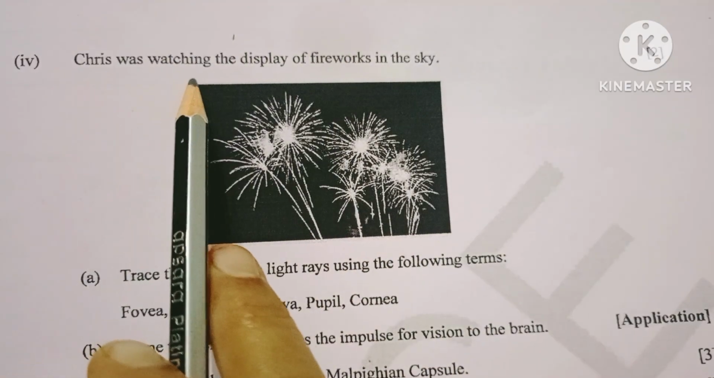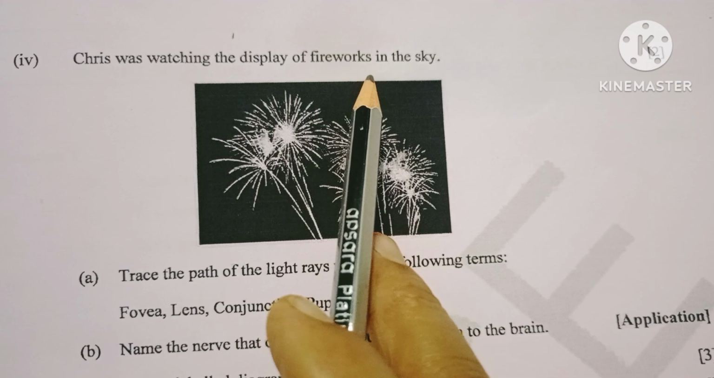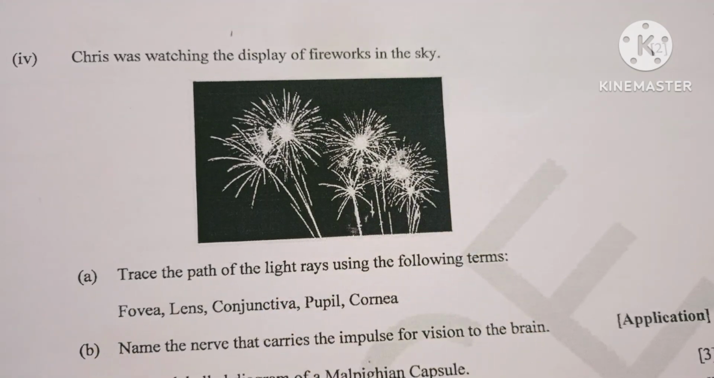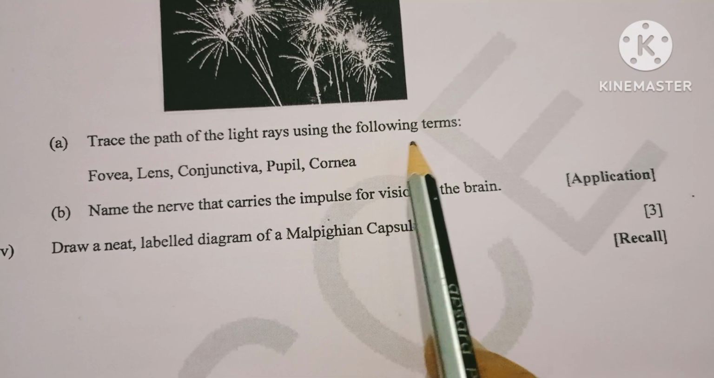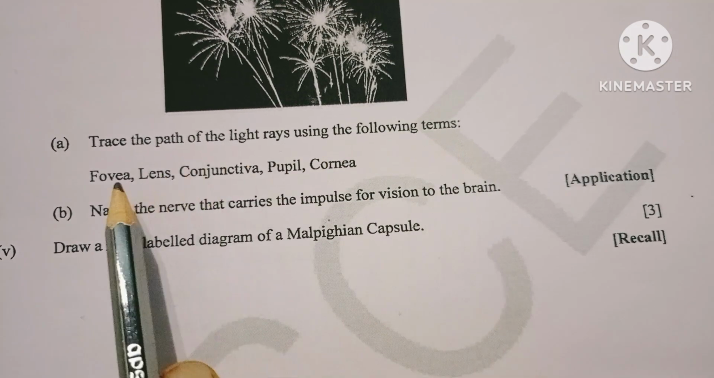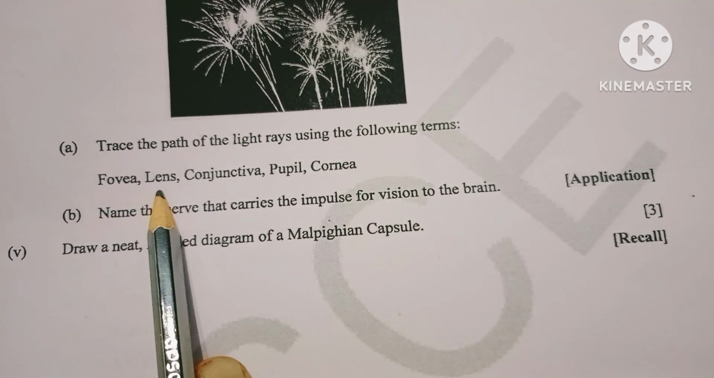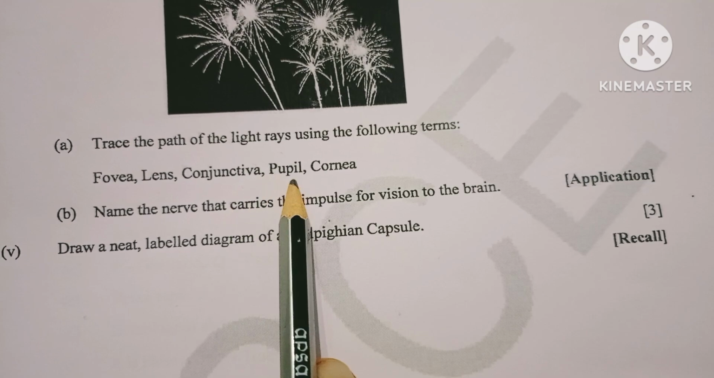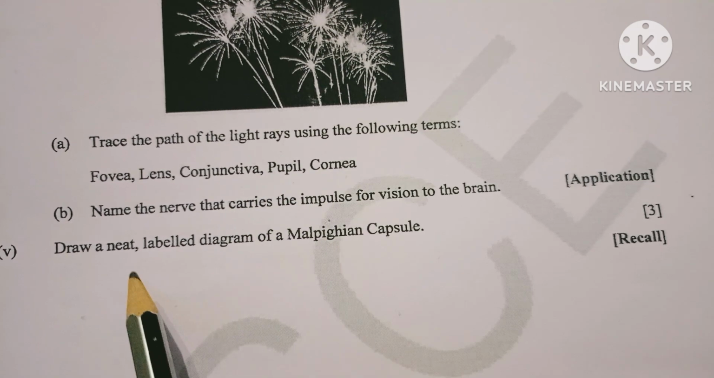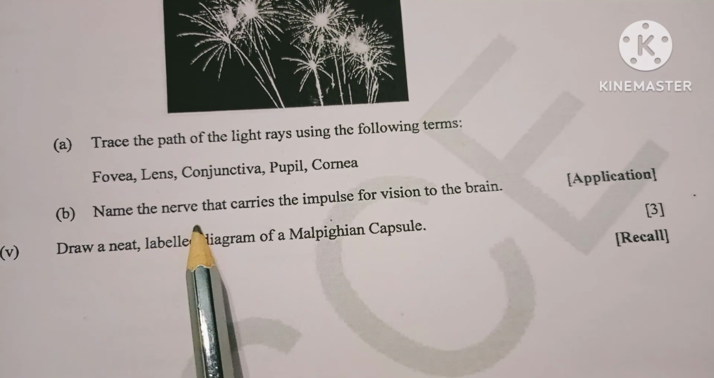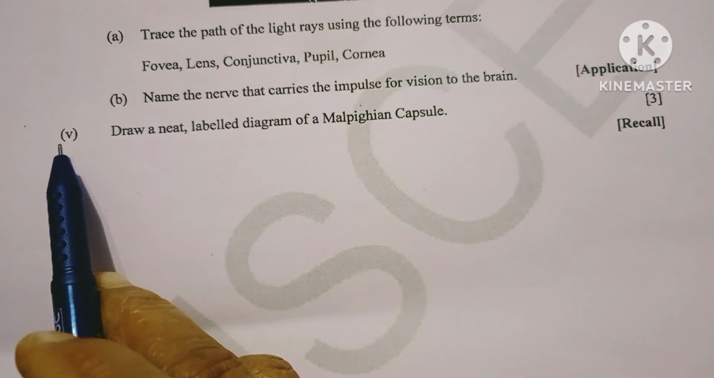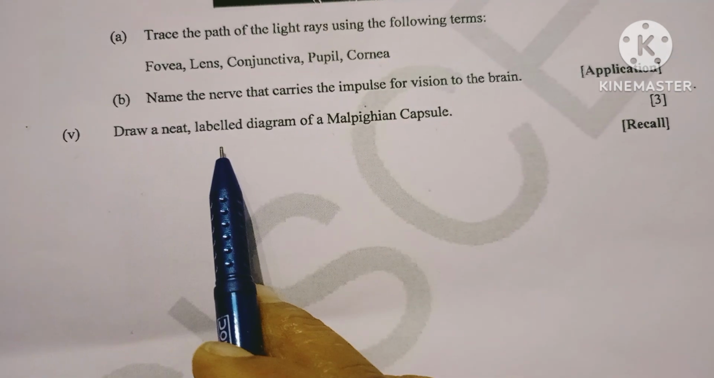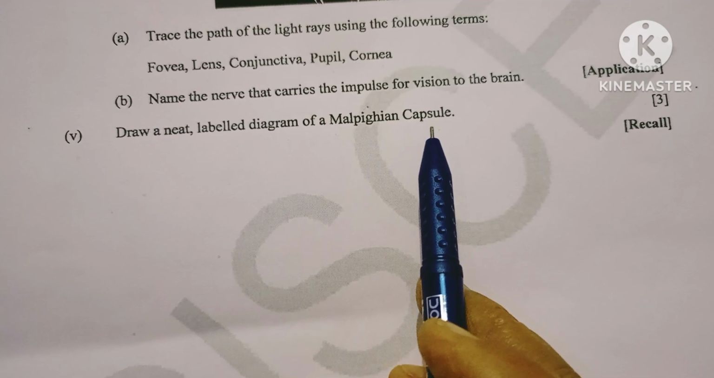4. Chris was watching the display of fireworks in the sky. A. Trace the path of the light rays using the following terms: fovea, lens, conjunctiva, pupil, cornea. B. Name the nerve that carries the impulse for vision to the brain. 5. Draw a neat labeled diagram of a Malpighian capsule.